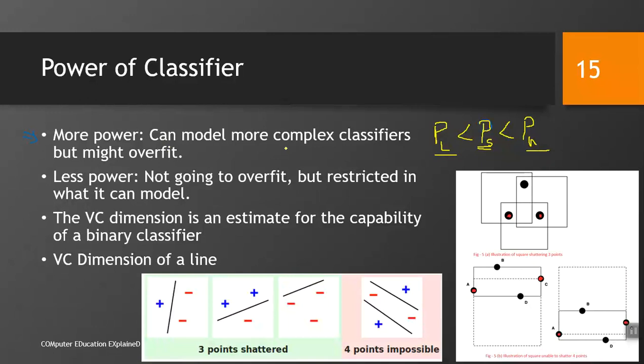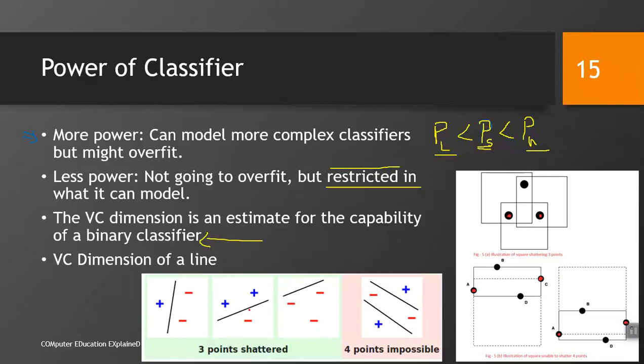More power can model a more complex classifier, but might overfit. Less power is not going to overfit, but is restricted in what it can model. It cannot properly model; restricted means underfit. The VC dimension is an estimate of the capability of a binary classifier. The VC dimension of a line is given like this. For example, we have a line, and we have 3 points; it could classify all the points on one side.